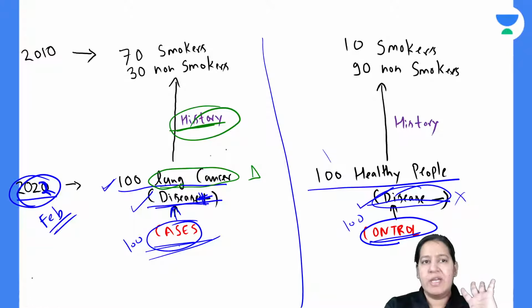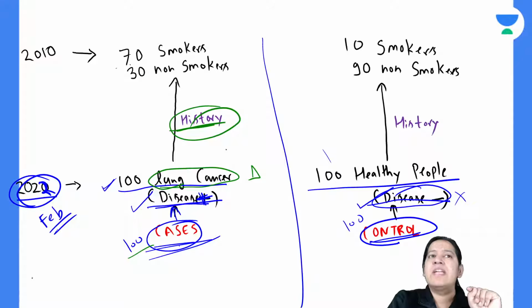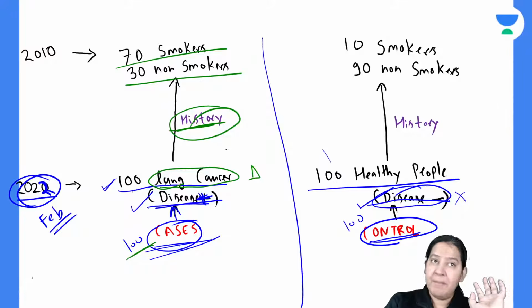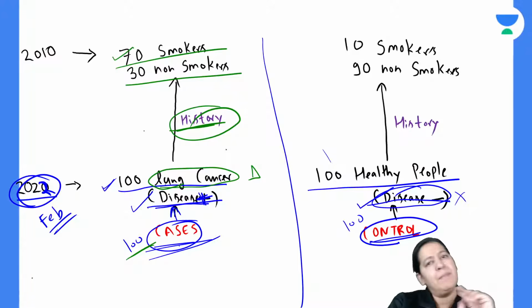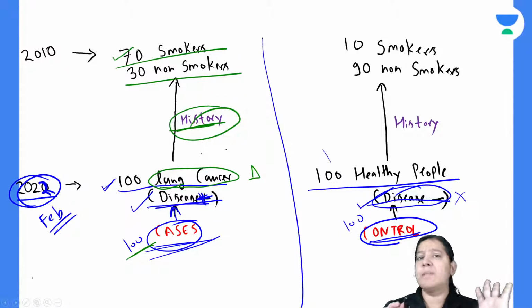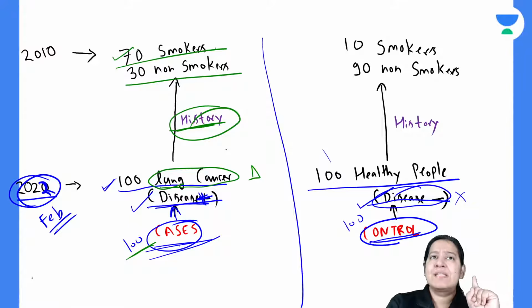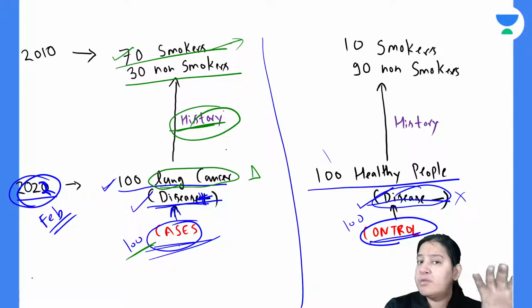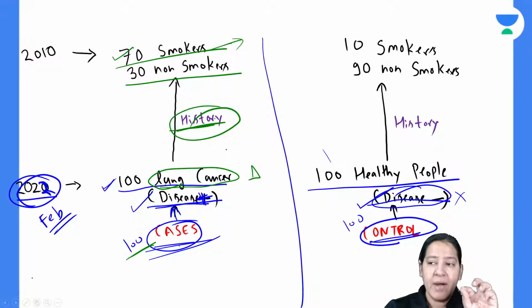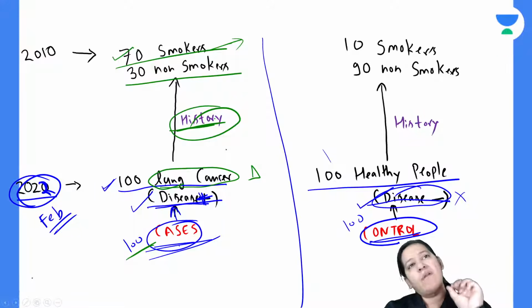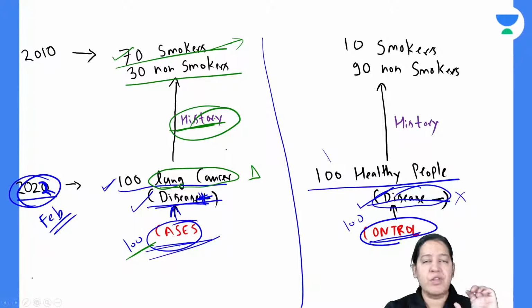So you take a history. Just suppose out of 100, 70 were smokers and 30 were non-smokers. So 70 people will say, yes, we smoked previously but now we are not smoking, or currently also we are smoking, whatever. Consider all of them as smokers. You have to take the detailed history: how many years you were smoking, in one day how many cigarettes or bidis, whether you are taking cigarette or bidi or pipe. You have to take all the details for the strength of association.